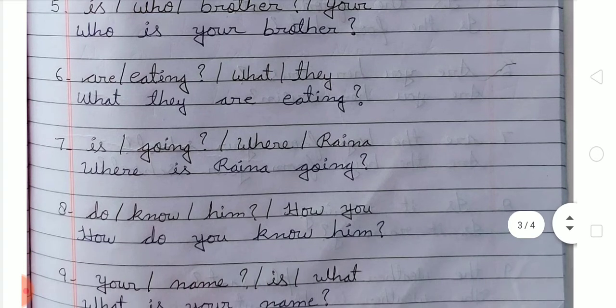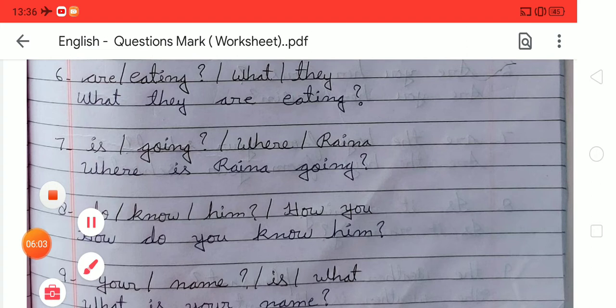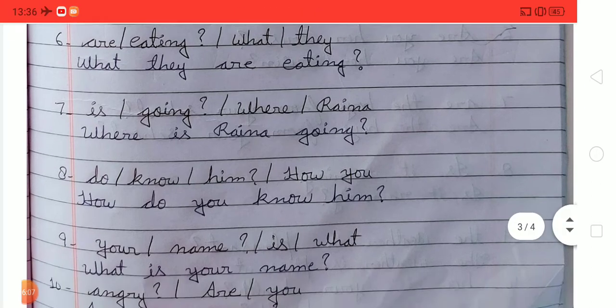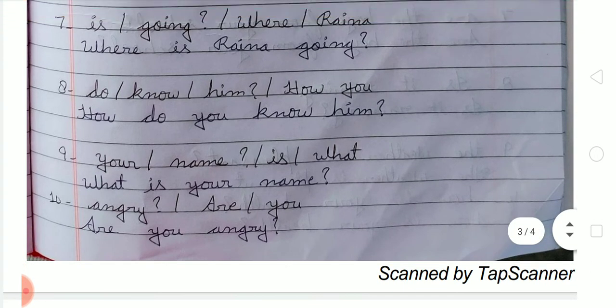Now the next, number 6: are, eating, what, they. So we have to write, what are they eating. Now the next, number 7: is, going, where, Rana. So we have to write, where is Rana going. Number 8: do, know, him, how, you. So we have to write, how do you know him.